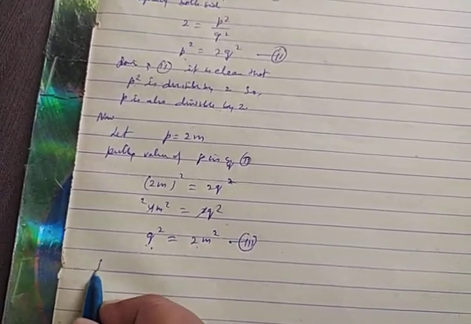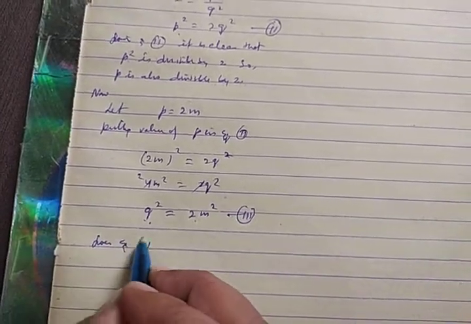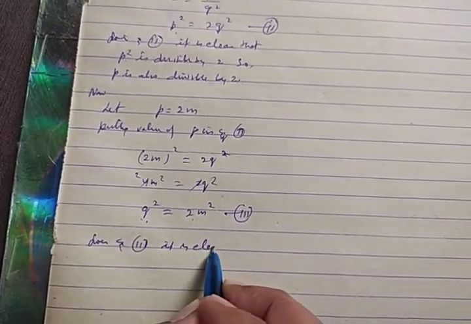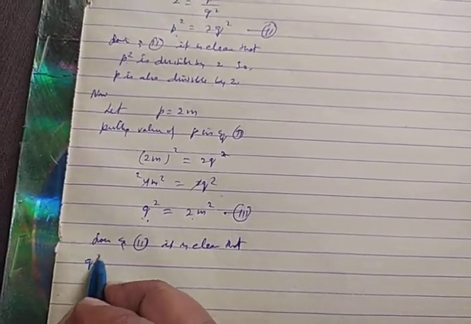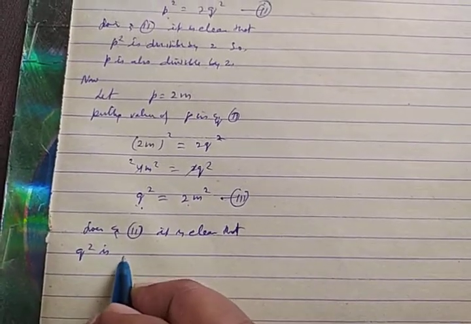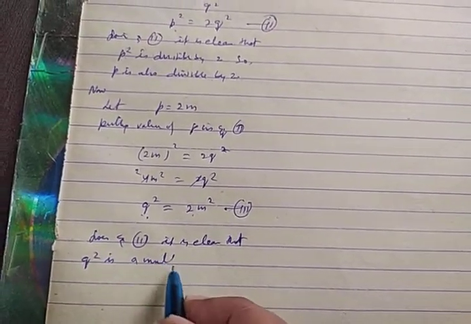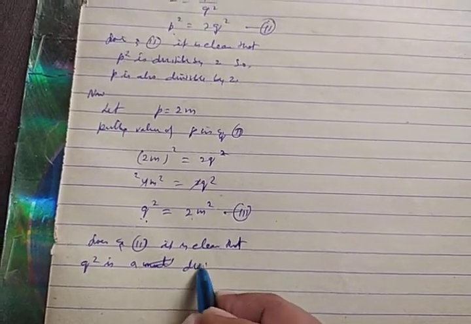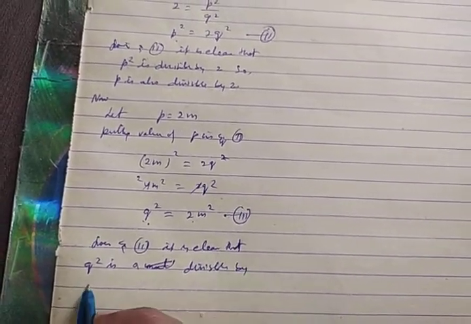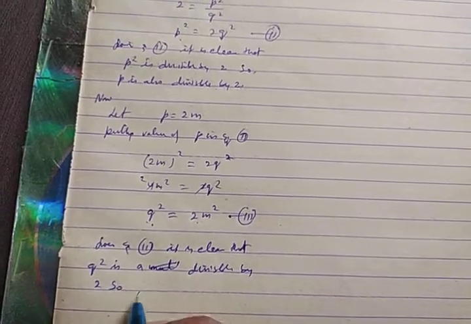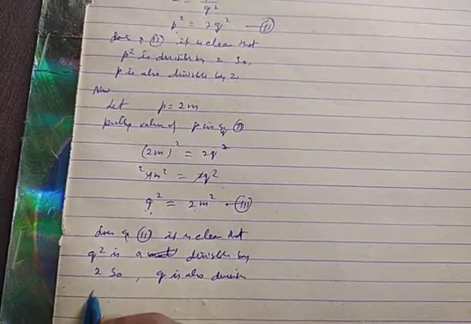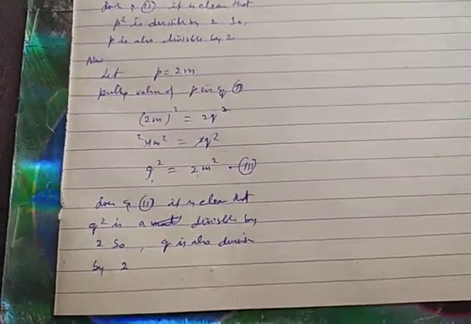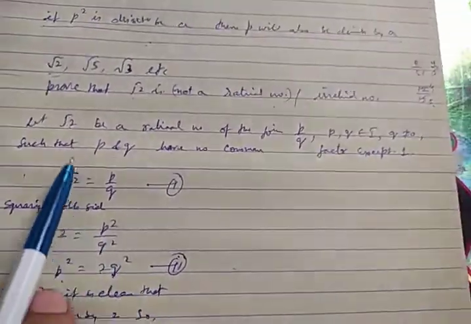So from equation 3, it is clear that q square is a multiple of, or divisible by, 2, so q is also divisible by 2.